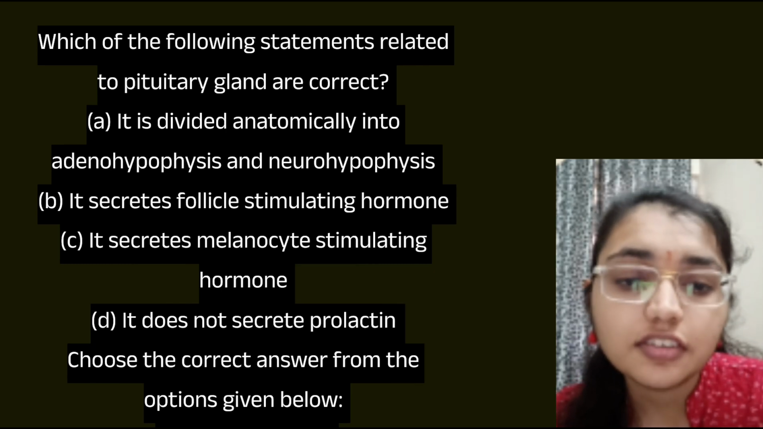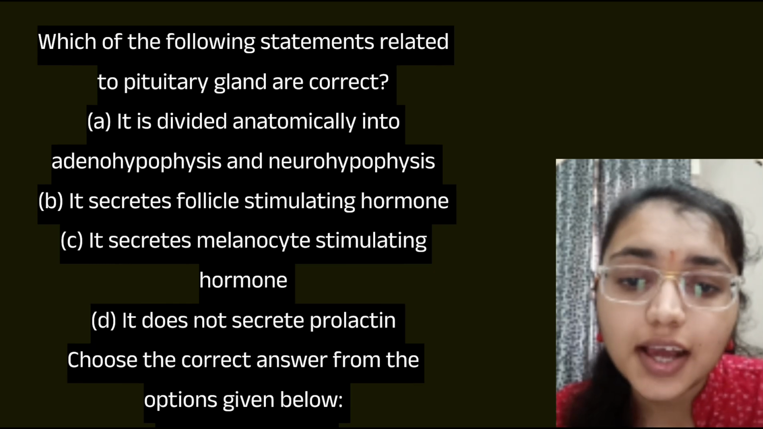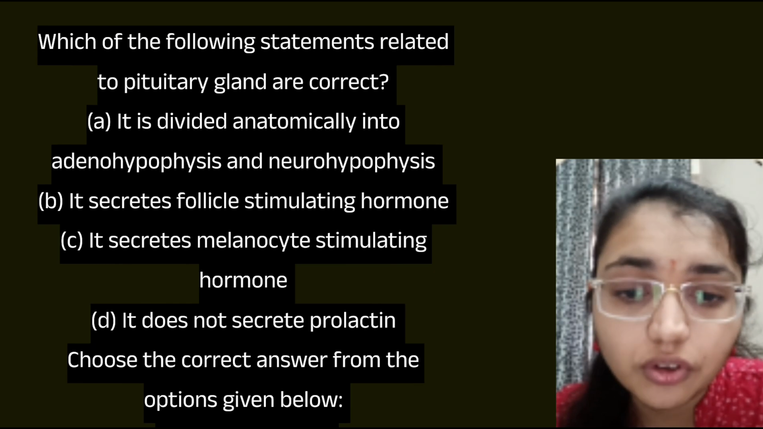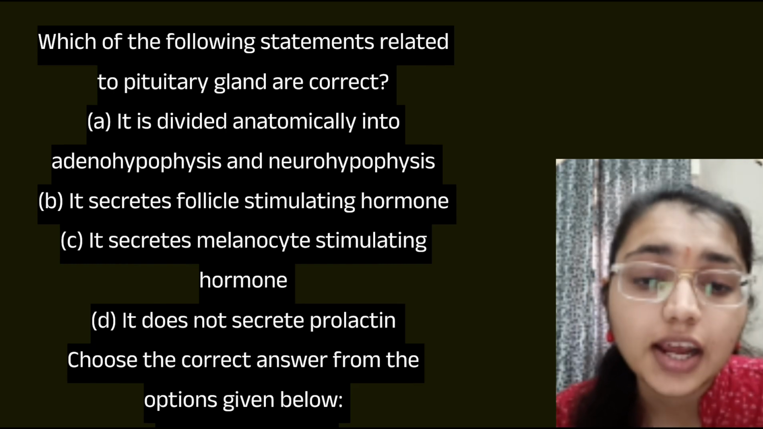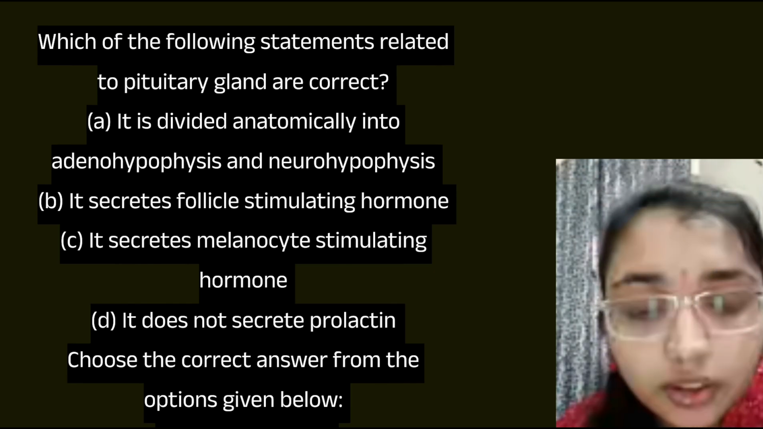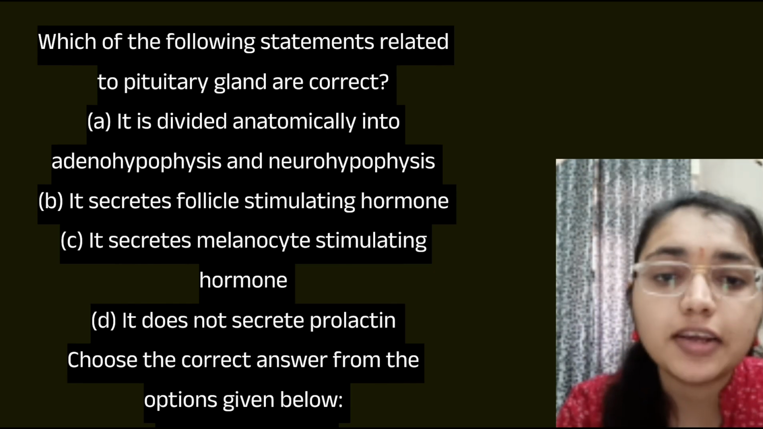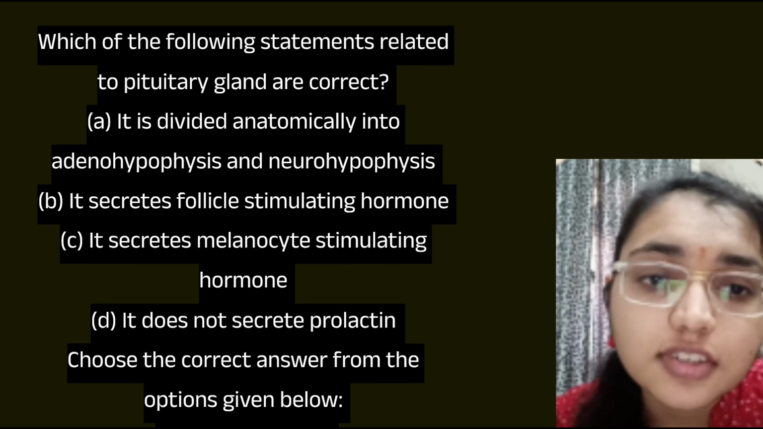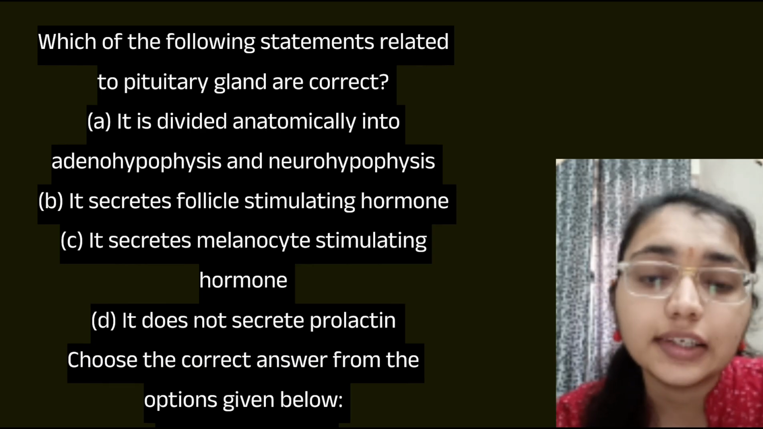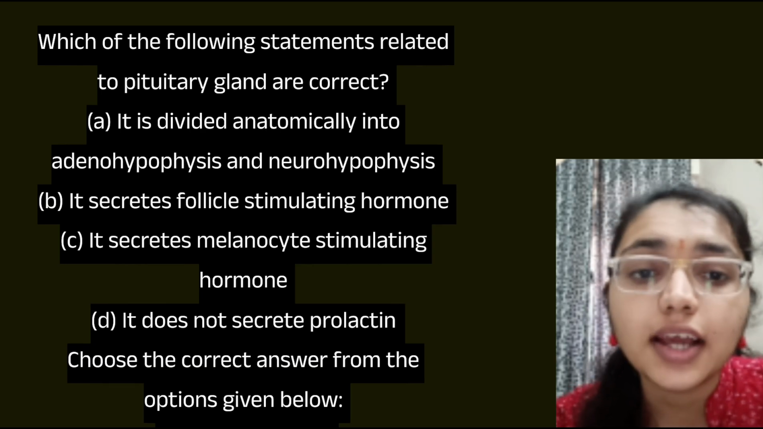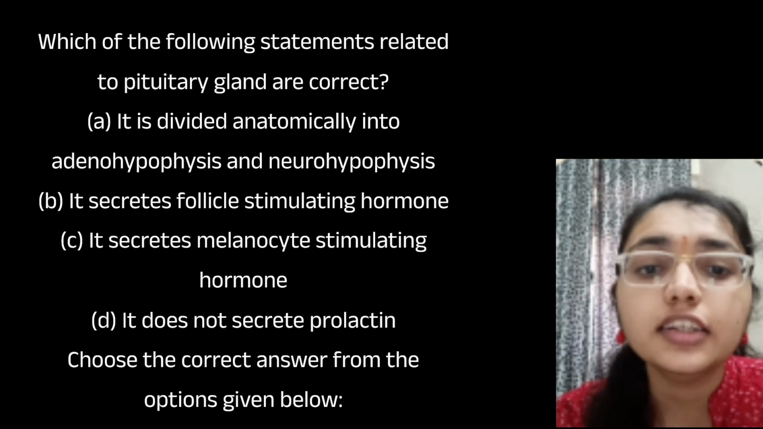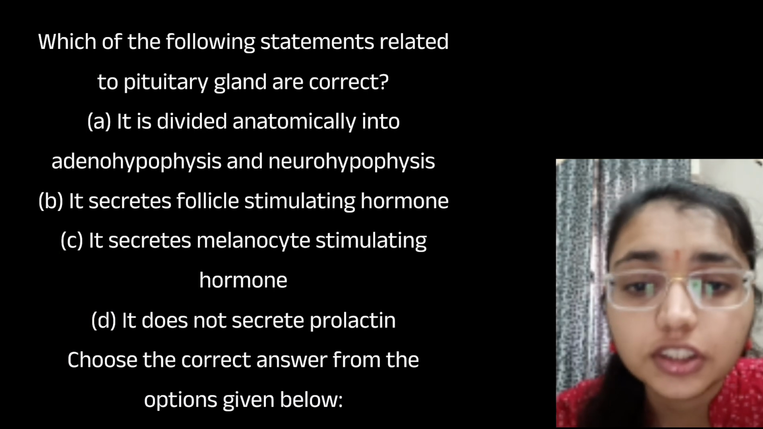Pituitary gland, it is divided into adenohypophysis and neurohypophysis, this is correct. The FSH is synthesized and secreted by the gonadotropin cell of the anterior pituitary, that is adenohypophysis, this is also the correct option. Here we can see the melanocyte MSH is secreted by the pars intermedia, which is a part of the adenohypophysis, this is also correct. And prolactin is secreted by the anterior pituitary gland that stimulates the milk production, so it does not secrete the prolactin, that's why option D is incorrect.